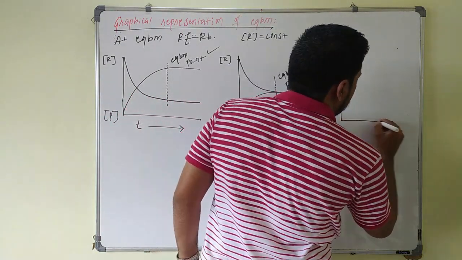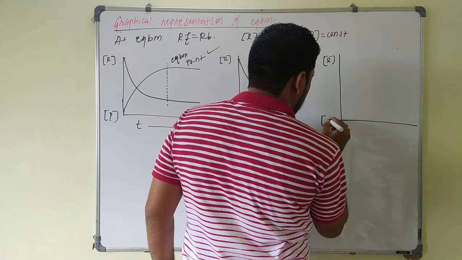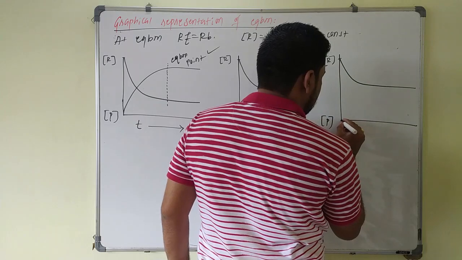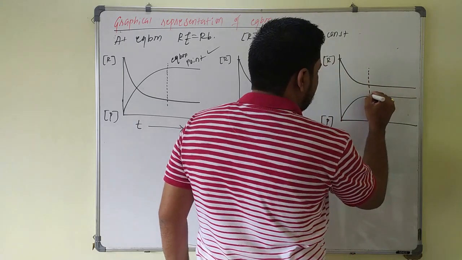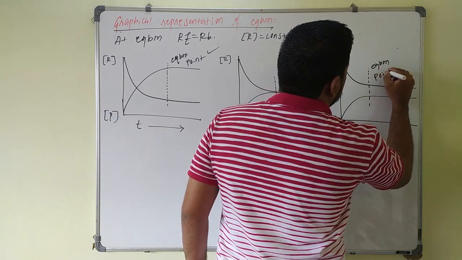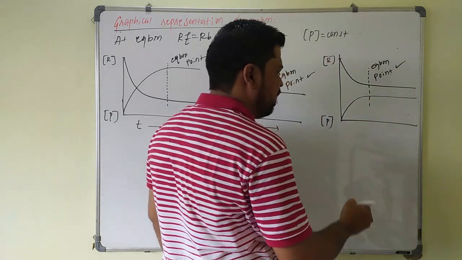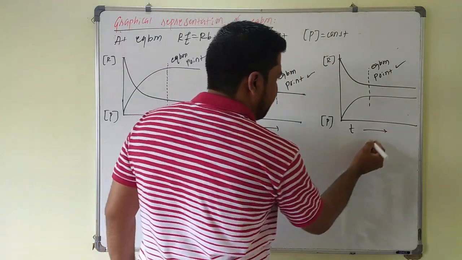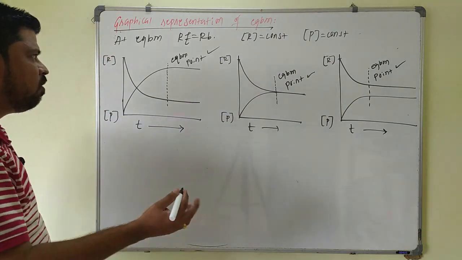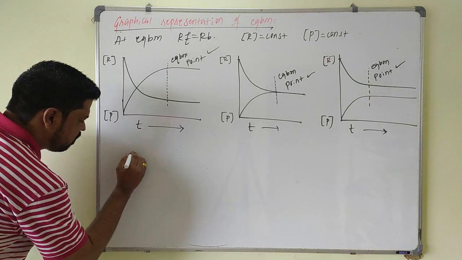Now another possibility. This will be the molar concentration of reactant, molar concentration of product. Concentration of reactant decreases and becomes constant, concentration of product increases and becomes constant. You see here, at this point again the concentration of reactant as well as product both become constant. So this is also a correct representation of the equilibrium point. Now these graphs are with respect to concentration. Now if you go with respect to rate of the reaction, again we can draw different types of graphs here.